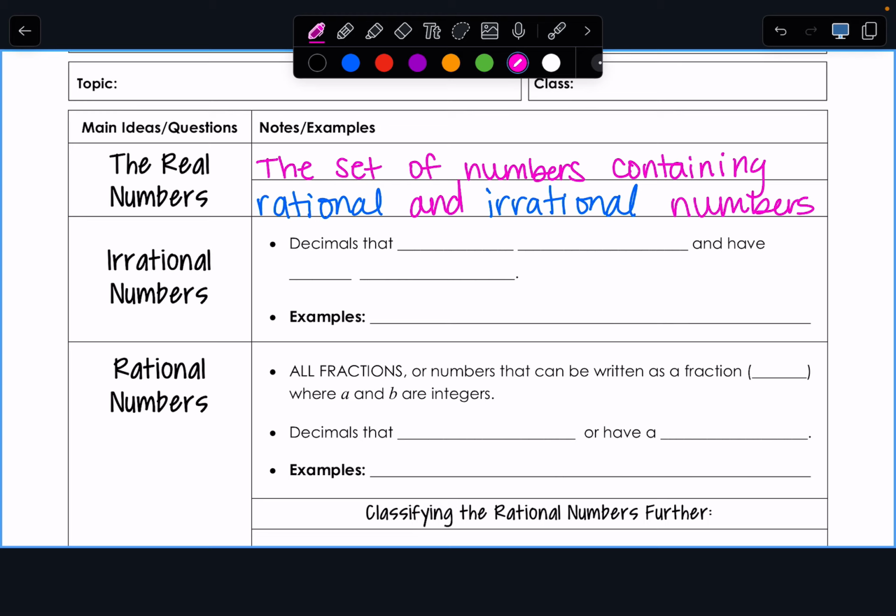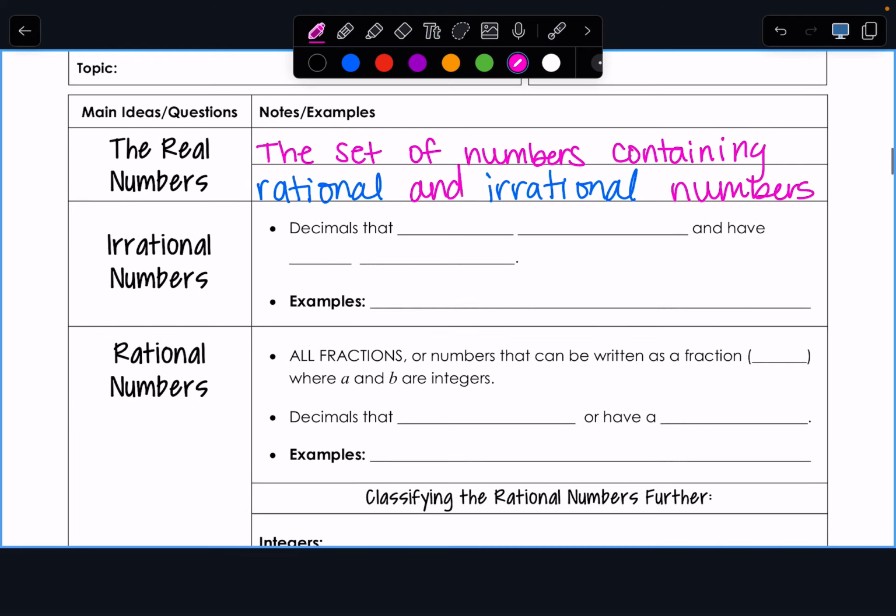As you're writing this down, shake your head yes or no. Have you heard of those words, rational and irrational numbers? I'm seeing some yeses. Okay. So what we do, we classify into 2 groups, irrational and rational. And within rational, we have more subgroups is what we call them.